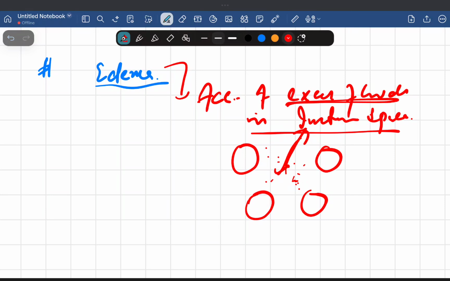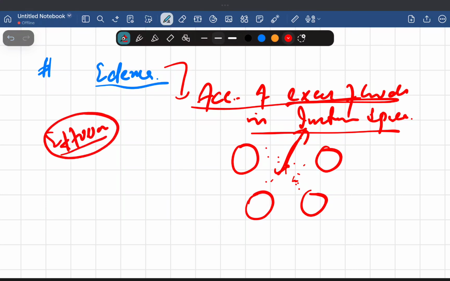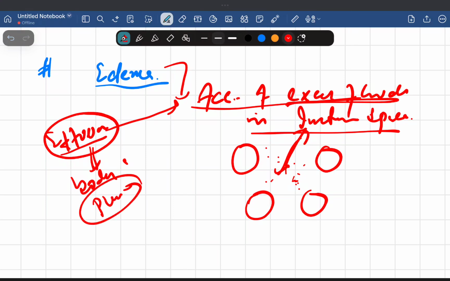This is swelling, what we call सूजन in Hindi. So this is the accumulation of excess fluid in the interstitial space. Now what is the difference? There is another term called effusion. What is the difference between edema and effusion? Effusion is again the accumulation of excess fluid, but in the body cavities, like pleural effusion in the pleural cavity, and pericardial effusion.